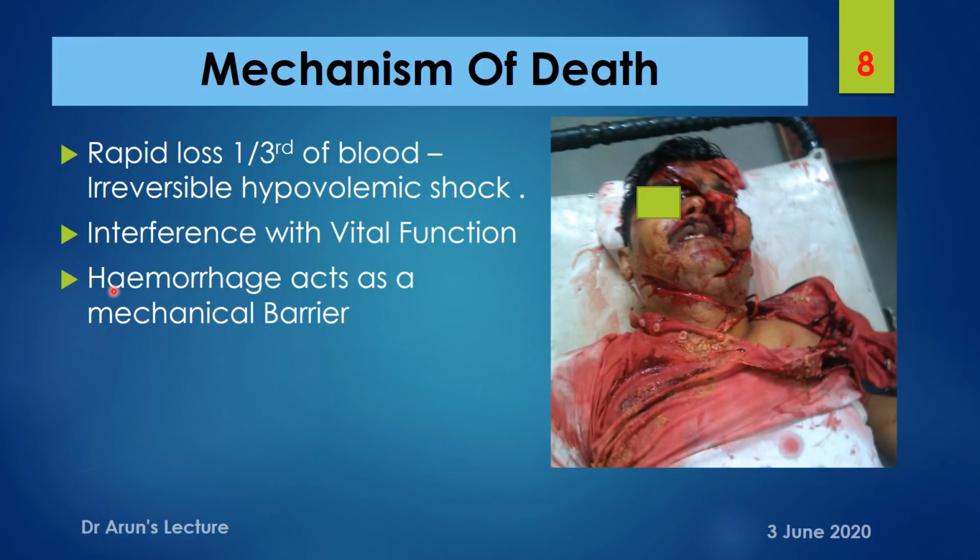And point number 3, hemorrhage acts as a mechanical barrier. And here, in any facial trauma where the underlying soft tissue has been injured, the oozing or bleeding can track into the respiratory pathway and interfere with the respiratory efforts of the person, and it can result in asphyxia also. And here literally the victim drowns in his own blood.